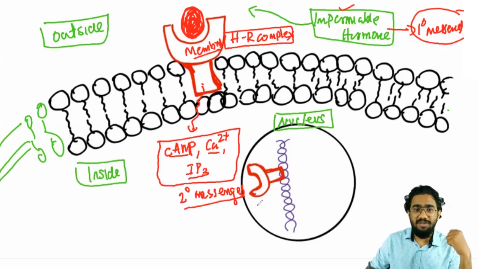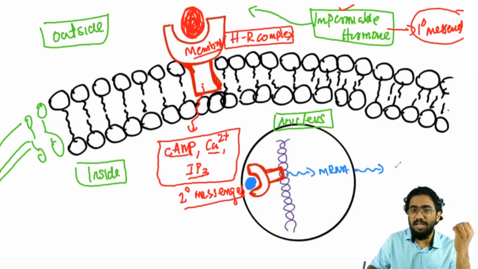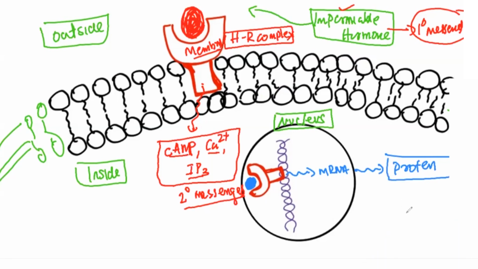I will show the secondary messengers using a different color. The secondary messenger will straight away go and bind on the genes or receptors present inside the nucleus, and it will activate the gene. In the same way the gene will be converted into mRNA, and the mRNA will be converted into a protein, and this protein will produce the physiological effects there.